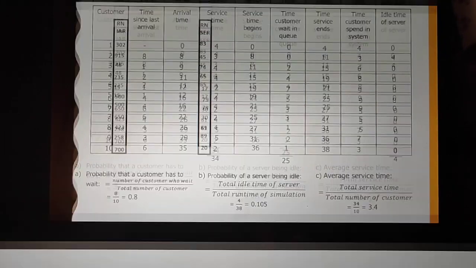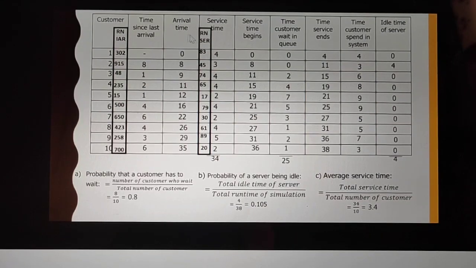We make this table and we are left with the sums. The total service time for all the customers is 34, the time customers wait in the queue, if we add the waiting times, is 25, and the idle time of the server is 4.